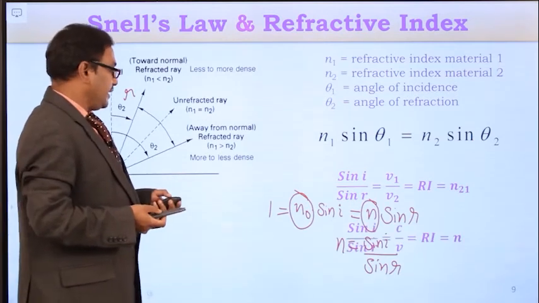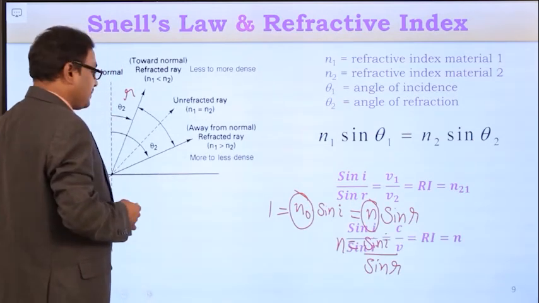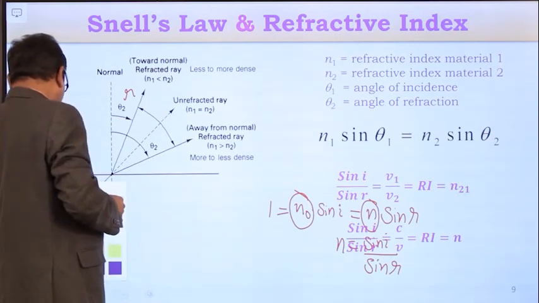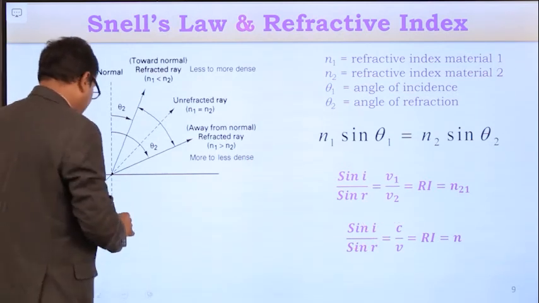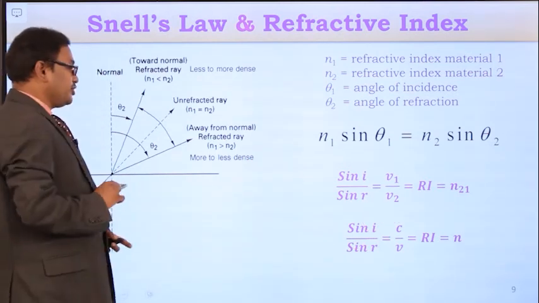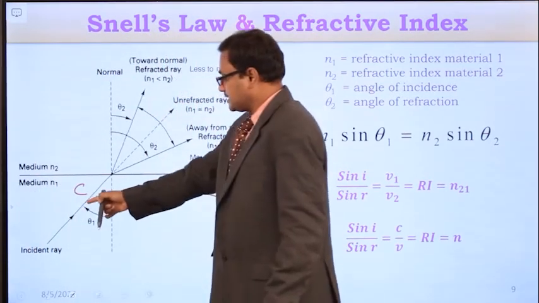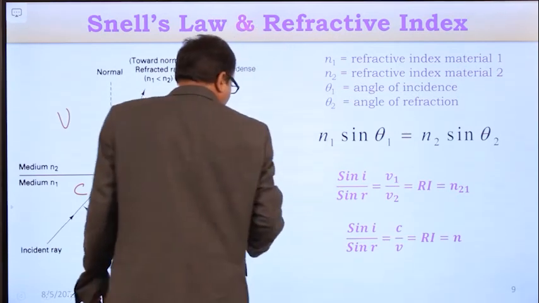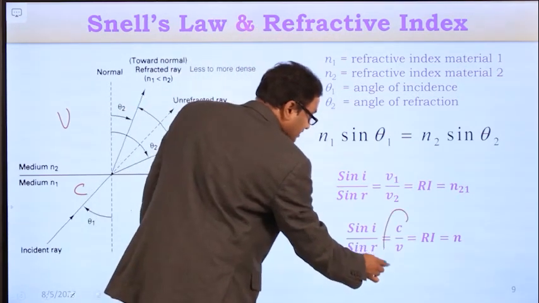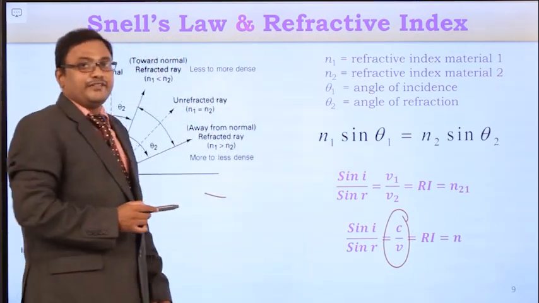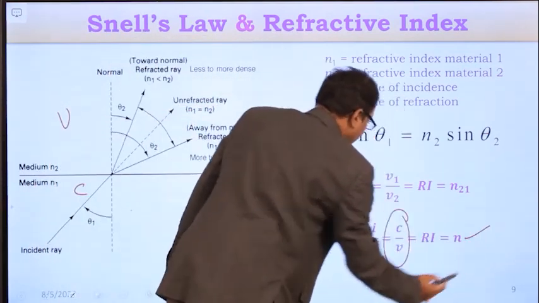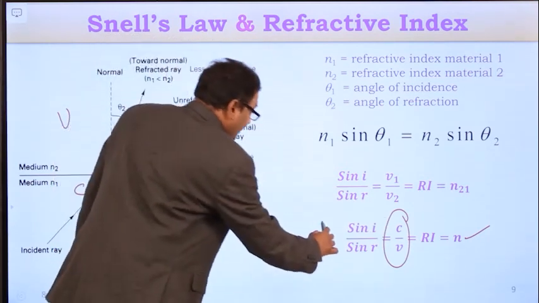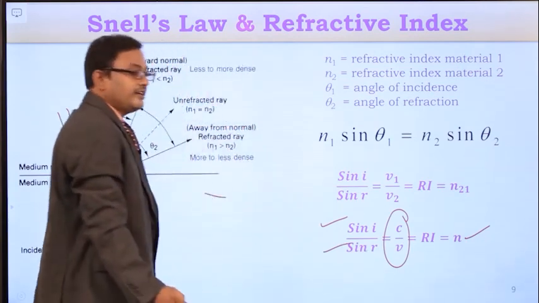And what is the velocity of light in free space? The velocity of light in free space is 3 into 10 power 8 meters per second, which is represented as c. Let us assume the velocity of light in free space is c and the velocity of light in the medium is v. Then the refractive index can also be expressed in terms of velocities, that is equal to c by v. So the refractive index n is equal to the ratio of the velocities, c by v, or the ratio of the sine of the angle of incidence to the sine of the angle of refraction.